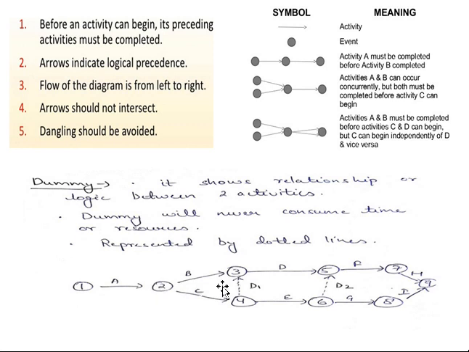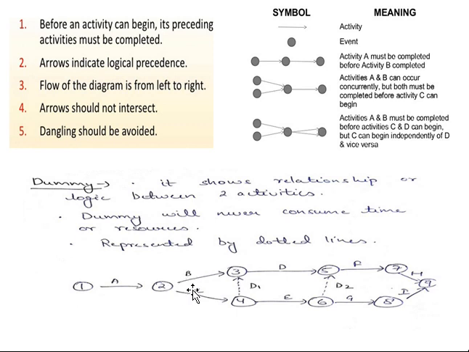This is one node, this is another node. If a certain activity is emerging from this particular node, it will meet some other node. For example, an activity B is emerging from node 2 and meeting at node 3; here we can represent only one activity.